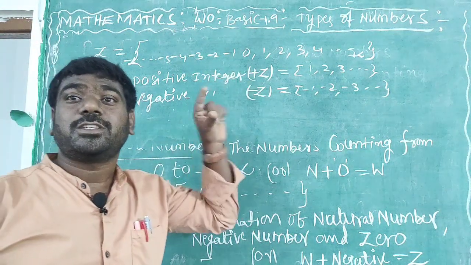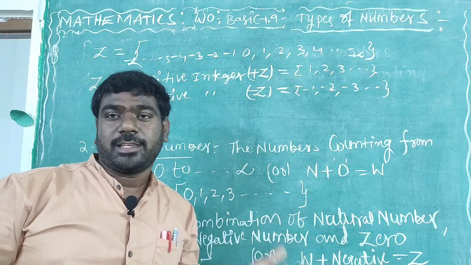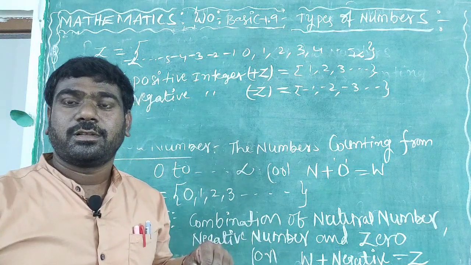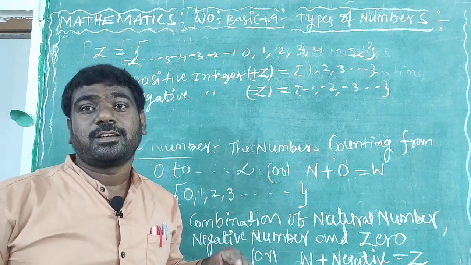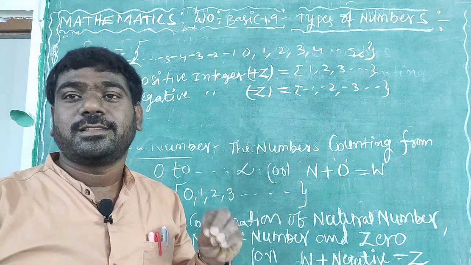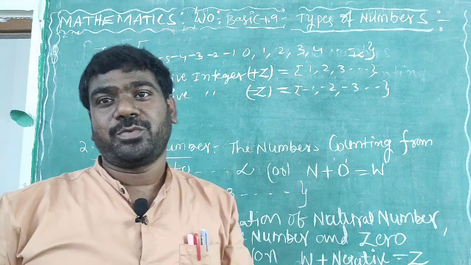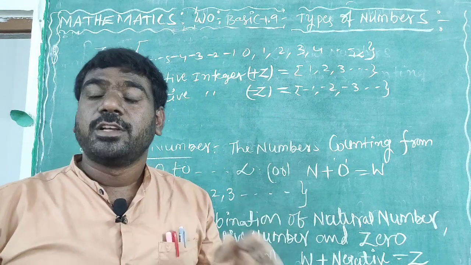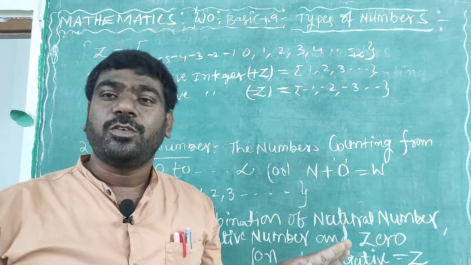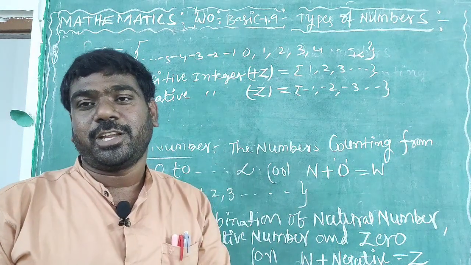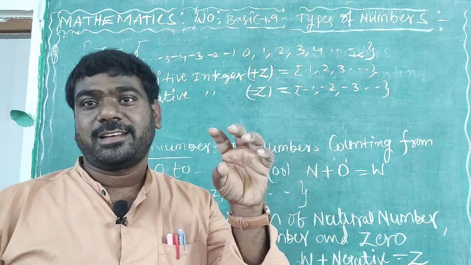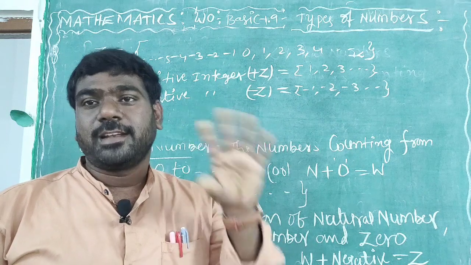So positive integer, negative integer, but 0 is there here. Then what about 0? Is 0 positive or negative? Yes, 0 is neither positive nor negative. What is the meaning? 0 is not positive, not negative. It is only a constant. Why? Because 0 is nothing, nothing is there.